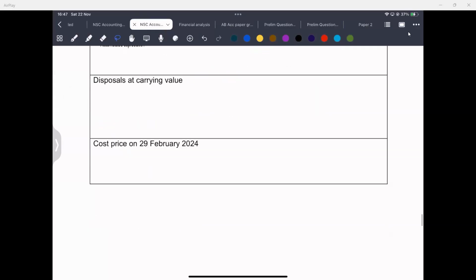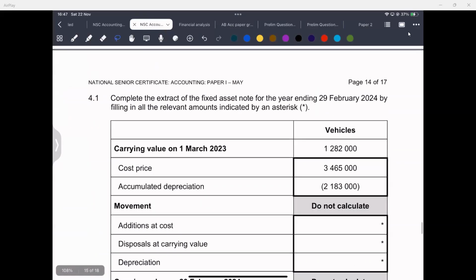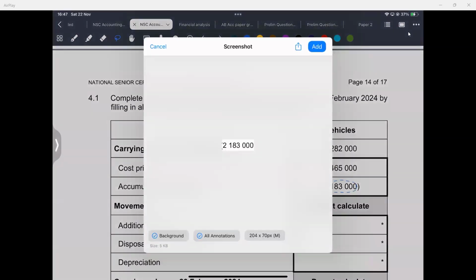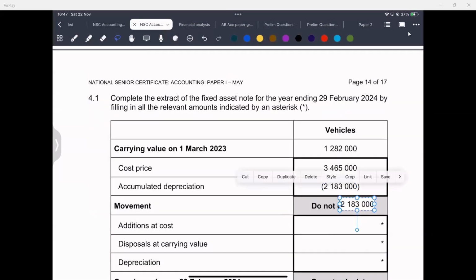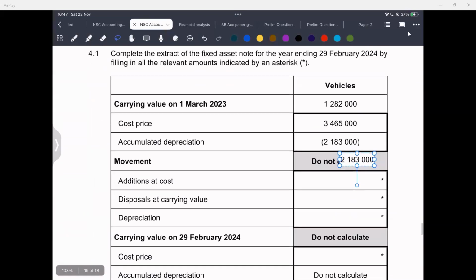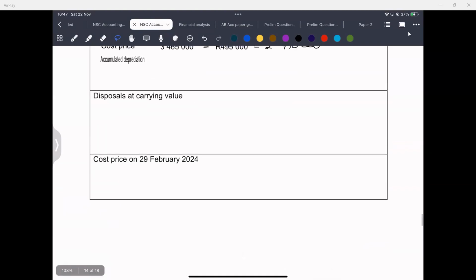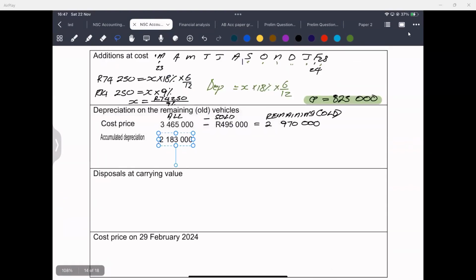And the accumulated depreciation of all was given to us as 2,183,000.